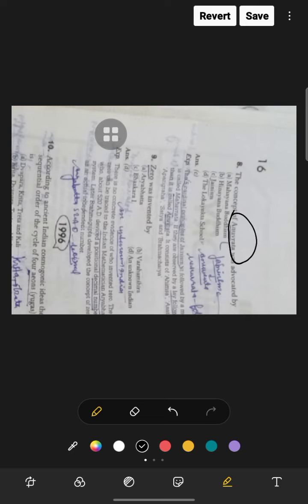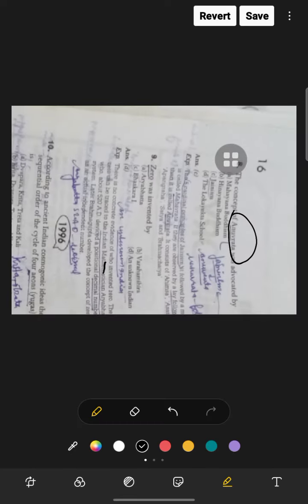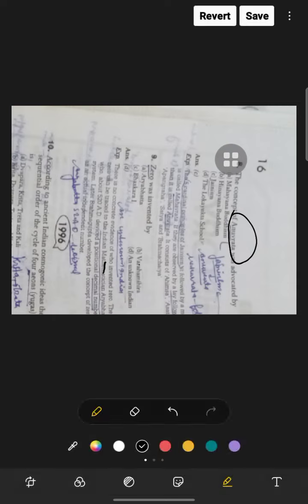Zero was invented by an unknown Indian. Okay, zero was like unknown, no name. There was no concrete evidence of who invented zero. Zero can be traced to the Indian mathematician Aryabhatta, who about 520 AD derived the place value decimal number system. Later, Brahmagupta developed the concept of zero as an actual independent number. Brahmagupta, okay?